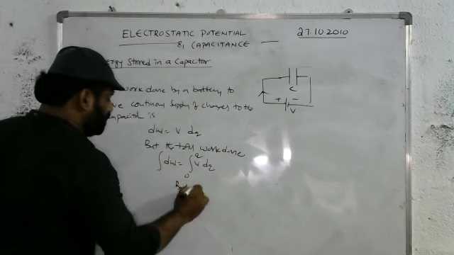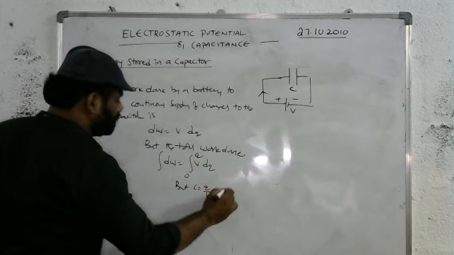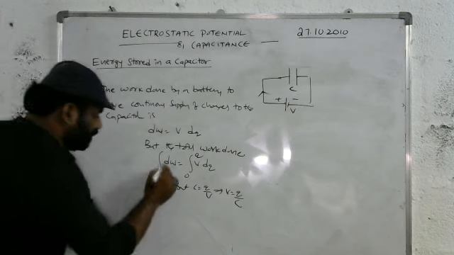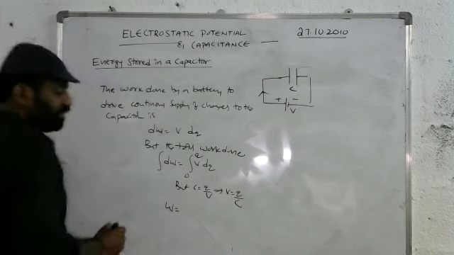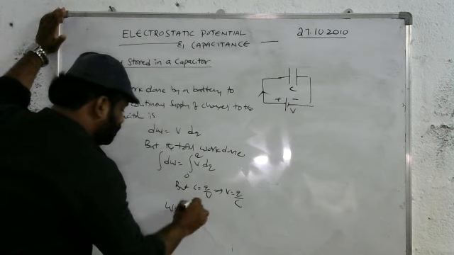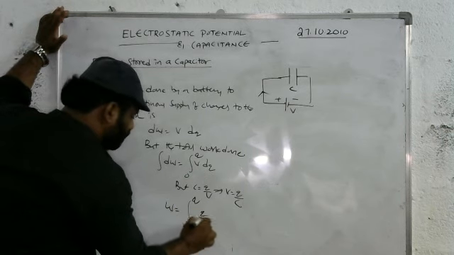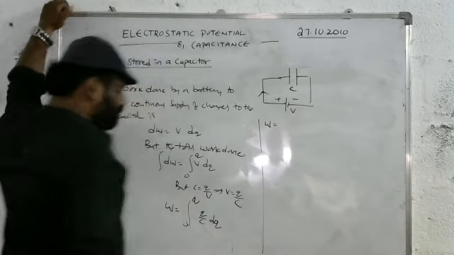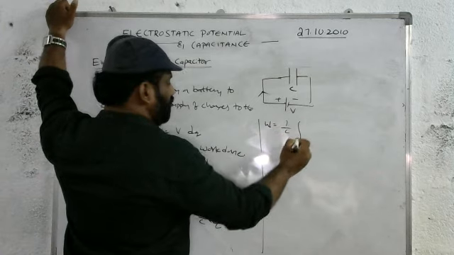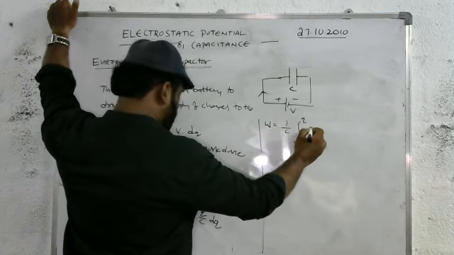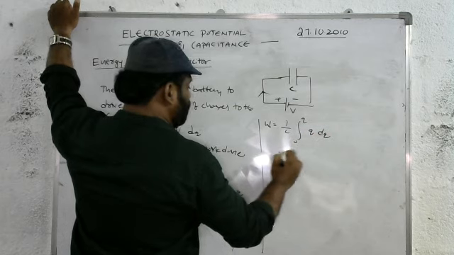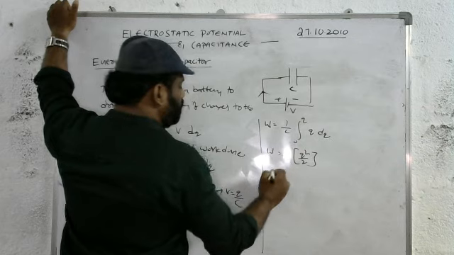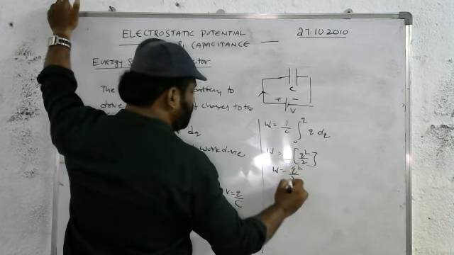But C is equal to Q by V, which implies V is equal to Q by C. Substituting this value in the above equation, integral dW is equal to W, which is equal to the integral from 0 to Q of Q by C into dQ. Then W is equal to 1 by C outside the integration, and we have Q into dQ. The integral value is Q square by 2. So W is equal to Q square by 2C.